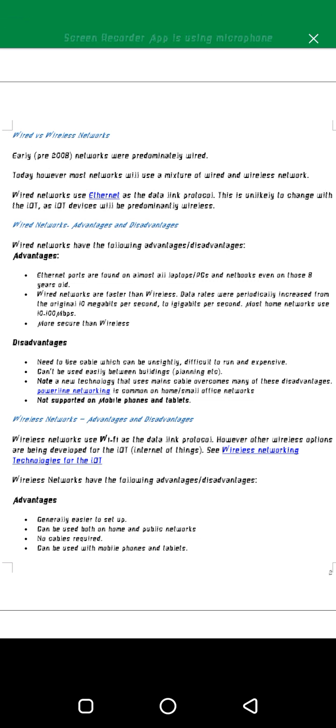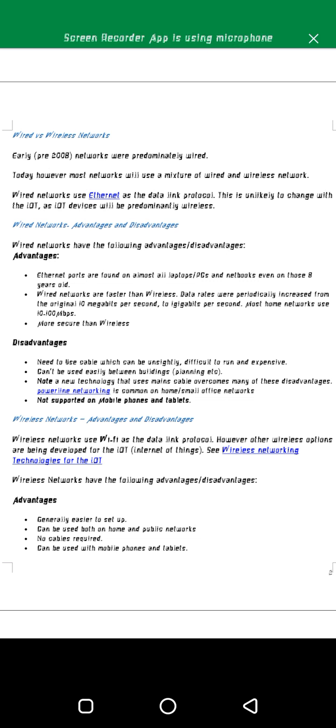Wired networks are faster than wireless. Please take note, wired networks are faster than wireless. Data rates were periodically increased from the original 10 megabits per second to 1 gigabit per second. Most home networks use 10 to 100 megabits per second. So wired networks are faster than wireless networks.